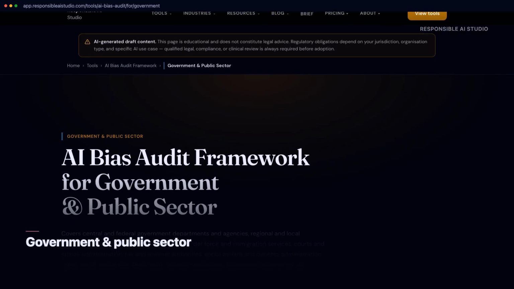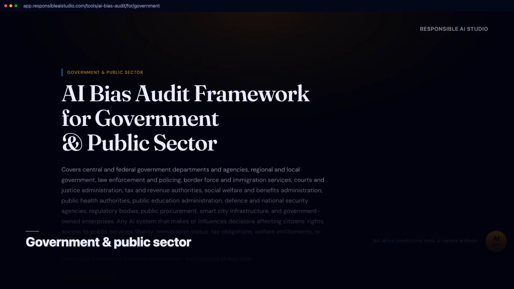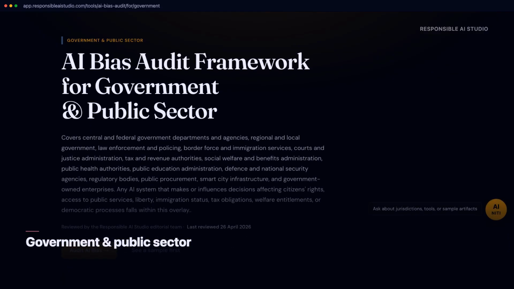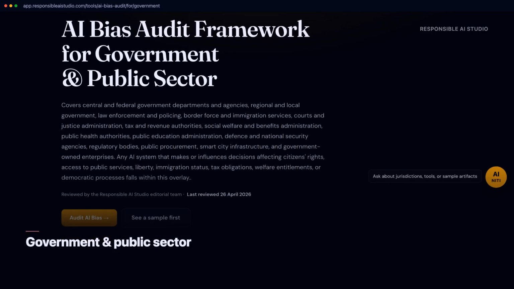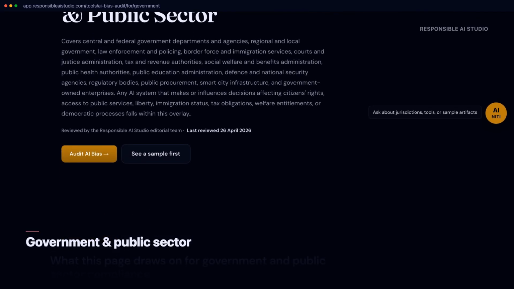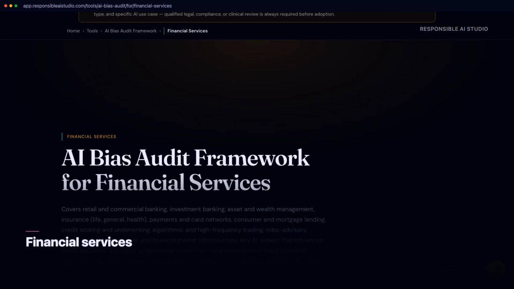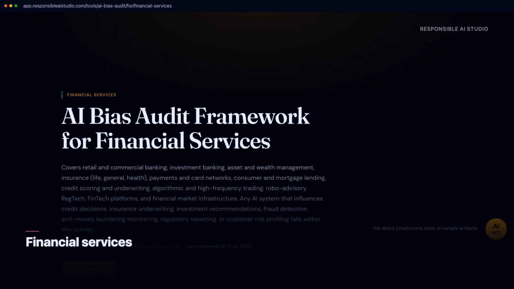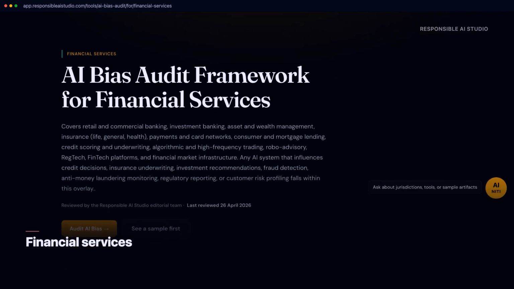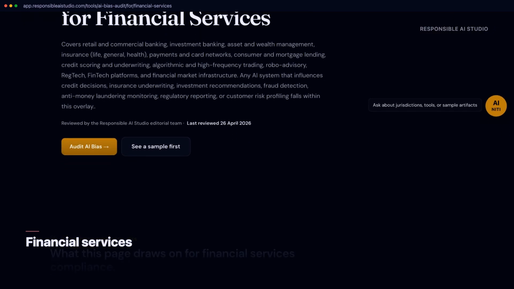In the public sector, a biased AI decision is a biased government decision. Benefits eligibility, risk scoring, resource allocation, with an accountability bar even higher than the private sector. In financial services, a biased credit model runs straight into Regulation B's adverse action duty. You need the specific reason for the specific person, not an aggregate fairness score.